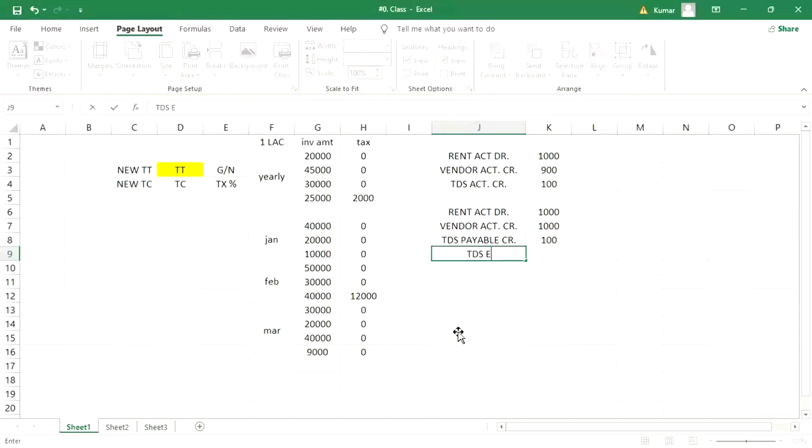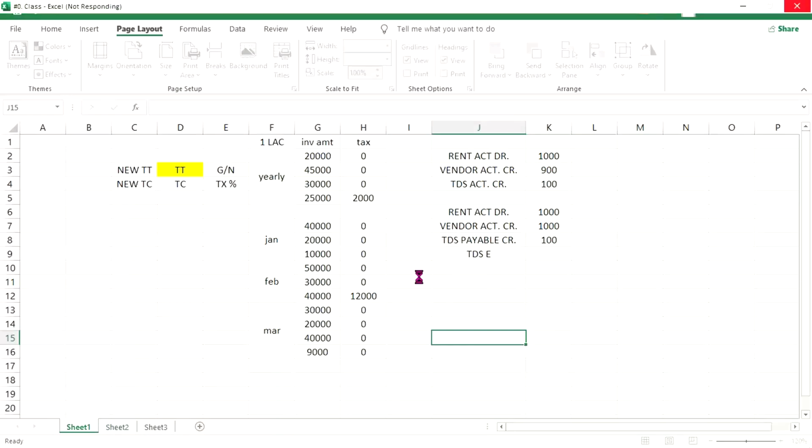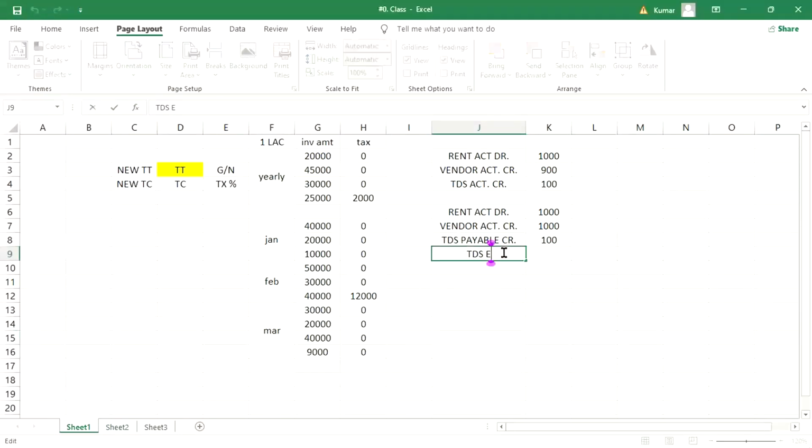What is happening, guys? It's getting hanged or what? I think it is getting hanged. Okay, anyway. The TDS expense account is going to be debited.